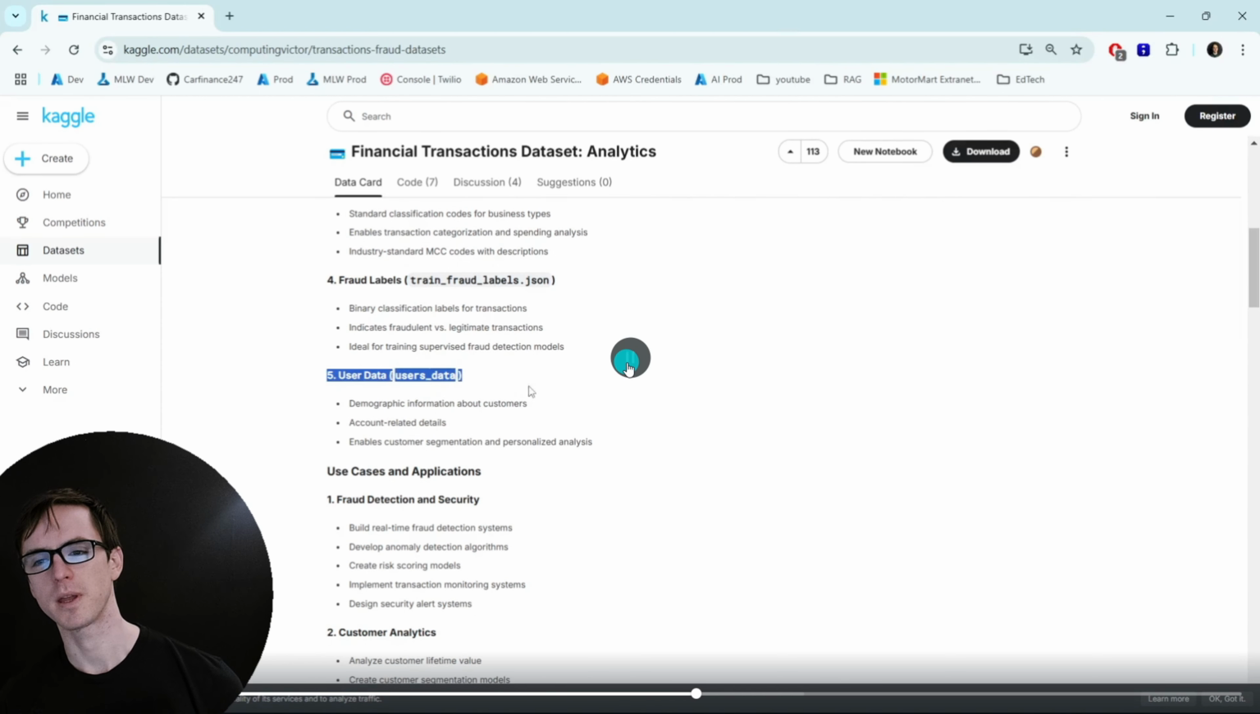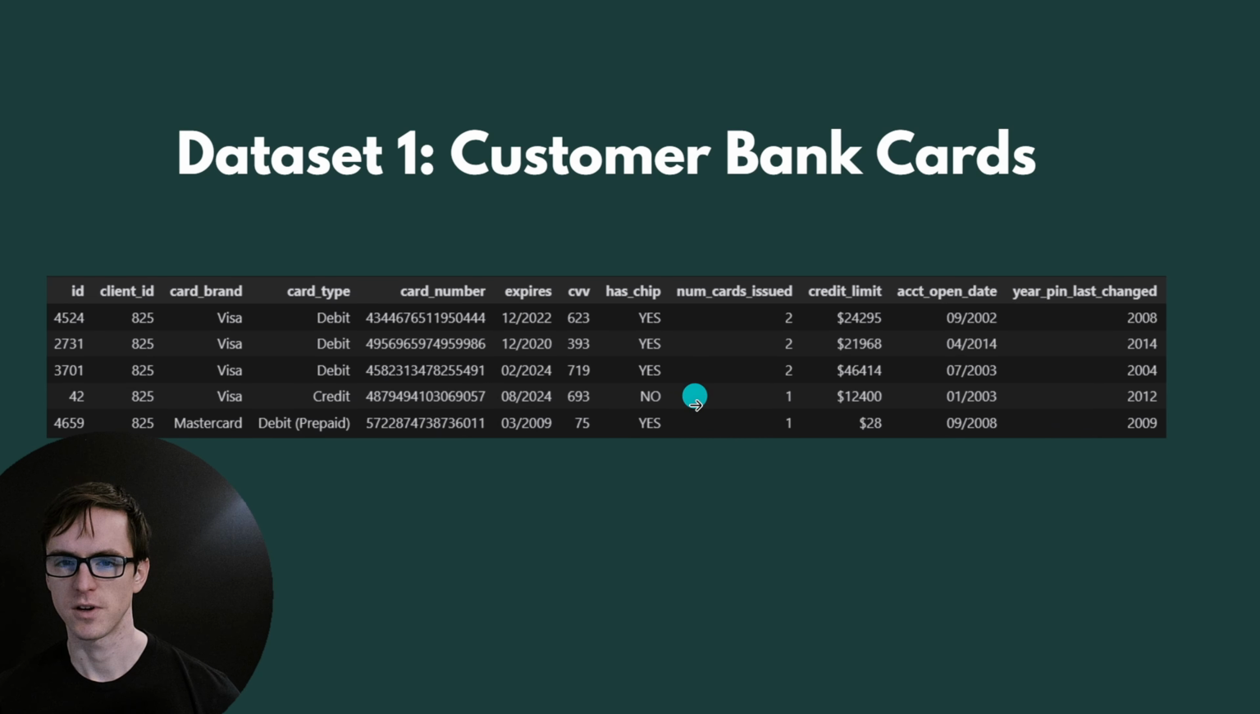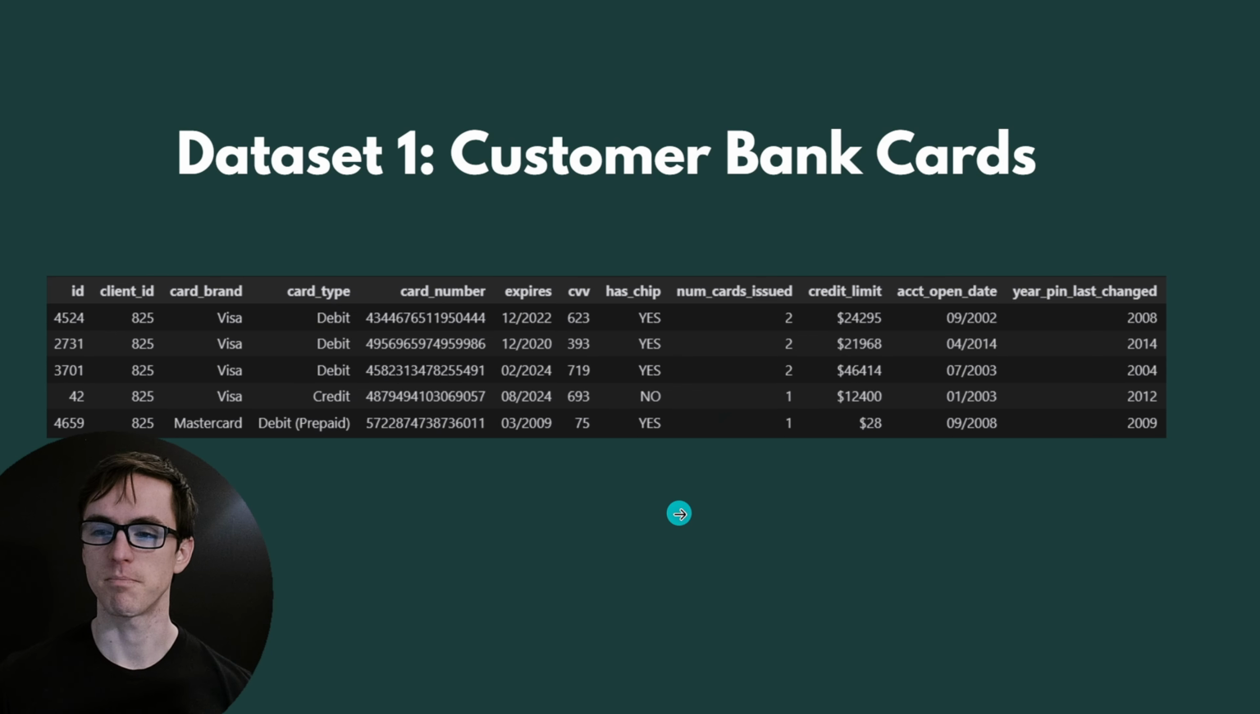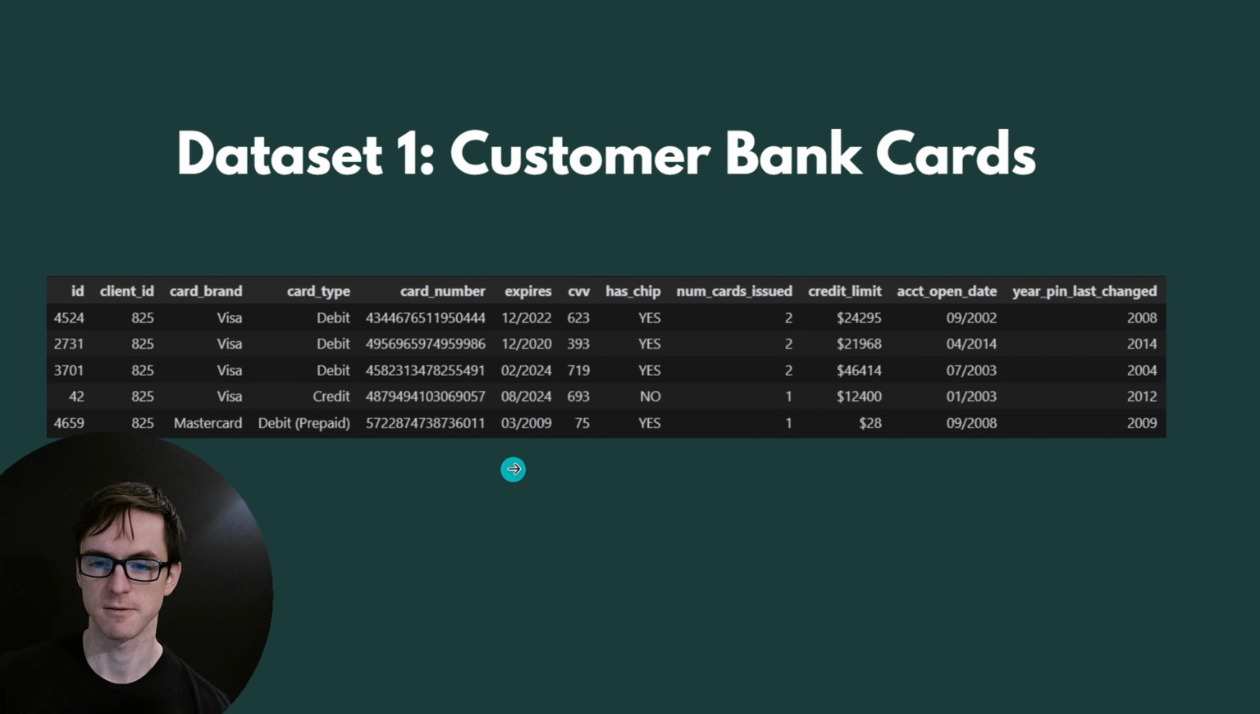Let's take a quick peek at what each of those data sets looks like. First up, we've got the customer bank cards data, and this is for every single customer in this data set. How many bank cards do they have? When do they expire, what type of card it is, that type of information, and I guess the credit limit and if they're in any debt on that card. So that's the first one.